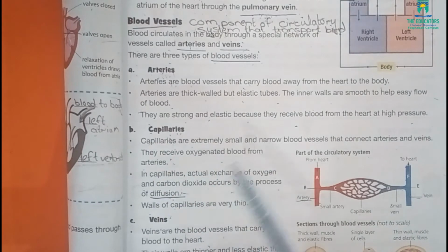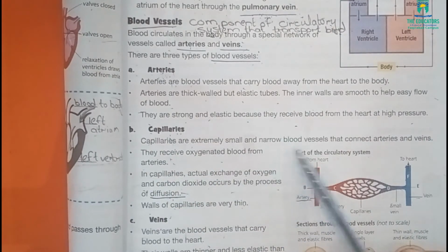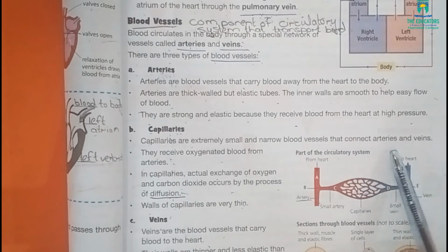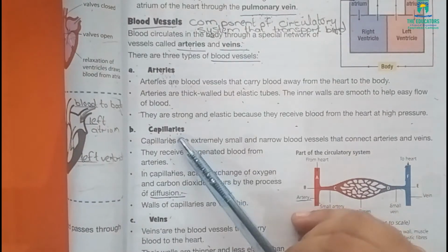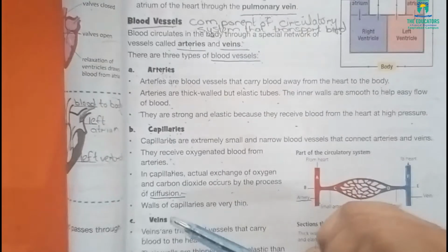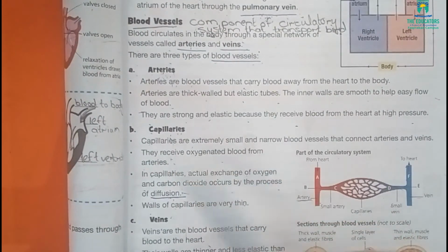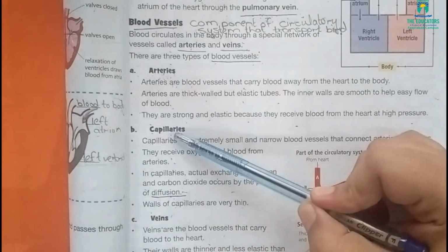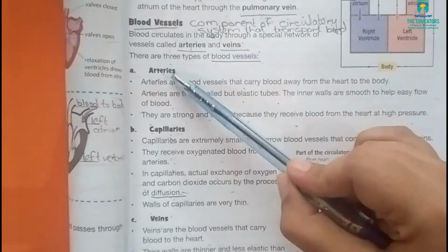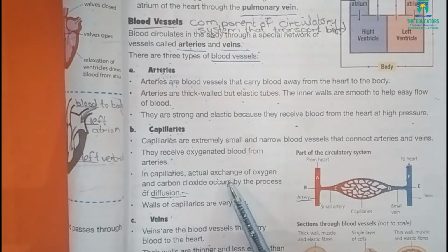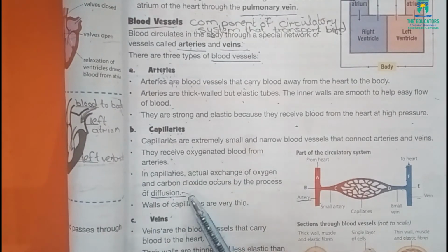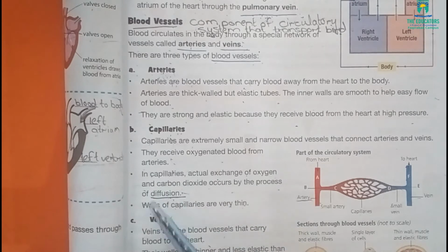Capillaries. Capillaries are extremely small and narrow blood vessels that connect arteries and veins. They receive oxygenated blood from arteries. In capillaries, exchange of oxygen and carbon dioxide occurs by the process of diffusion. Walls of capillaries are very thin.